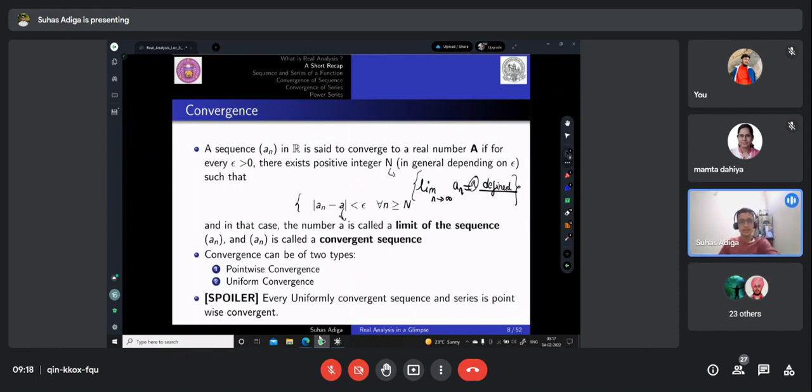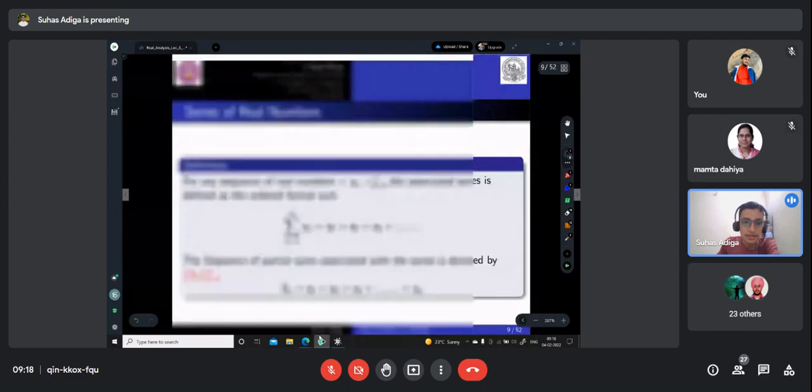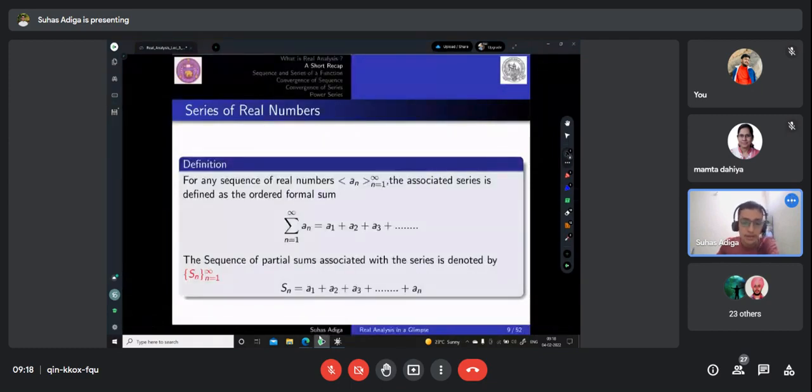Convergence can be of two types: the first being pointwise convergence, and the second being uniform convergence. We look at these two in the convergence of sequences. I'll not cover it here, but a spoiler: every uniformly convergent sequence and series is pointwise convergent. Let's now look at series of real numbers. We already have a sequence of real numbers given by a_n.